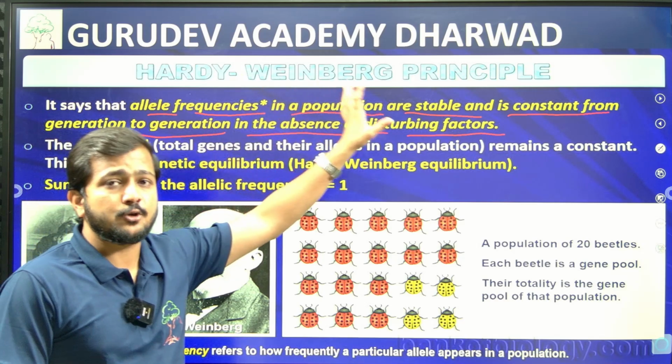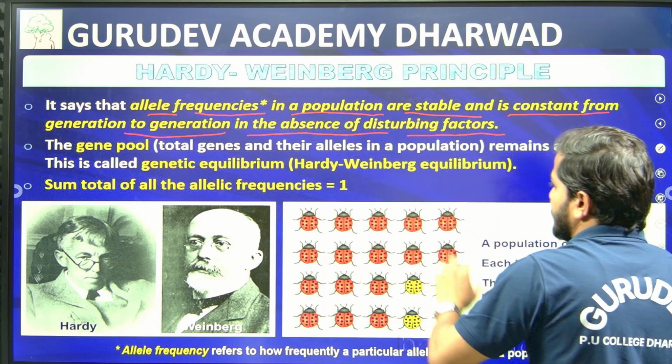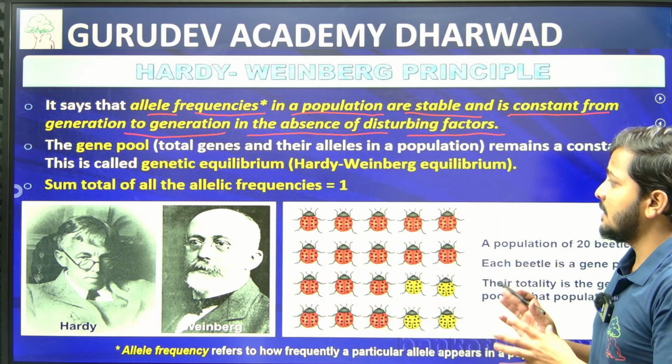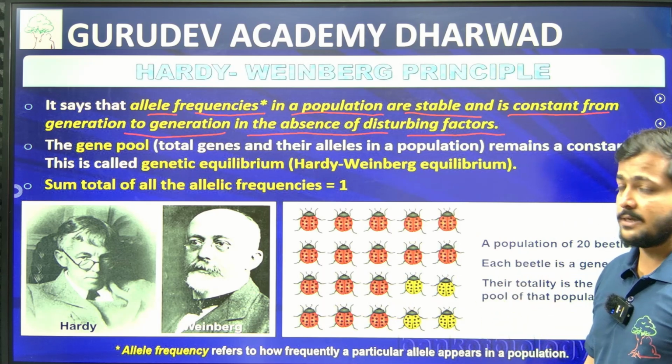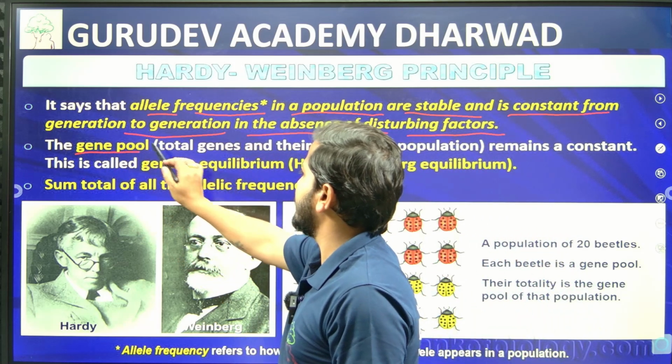Then only it is going to be constant. If there is a disturbance, then definitely the gene frequency can change, right?